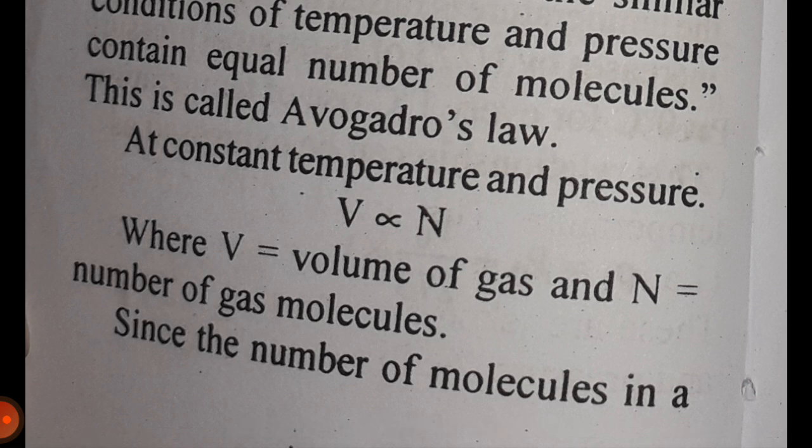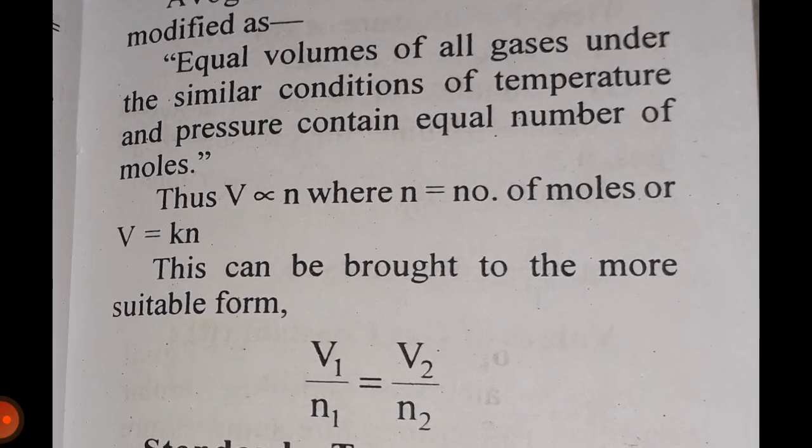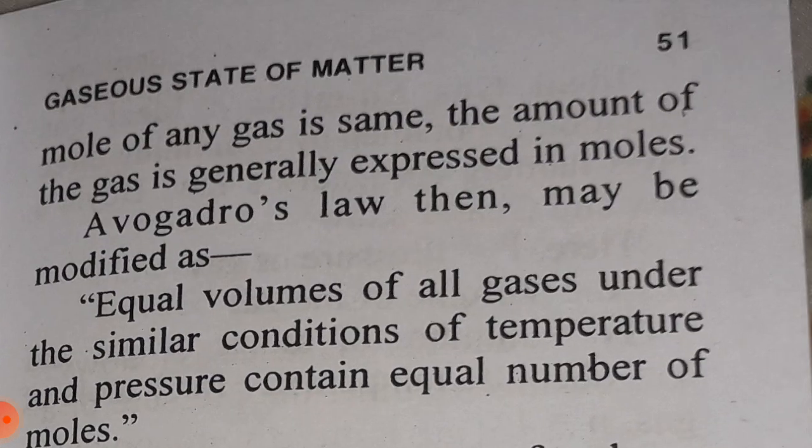At constant temperature and pressure, V is directly proportional to N. V is equal to volume of gas and N is equal to number of gas molecules. Since the number of molecules in a mole of any gas is the same, the amount of the gas is generally expressed in moles.